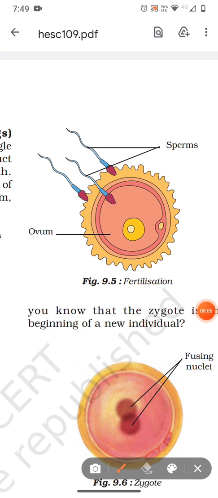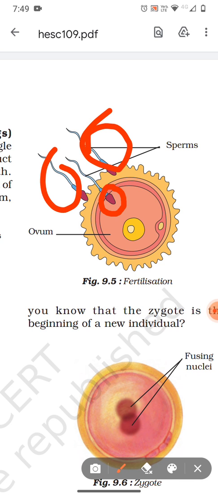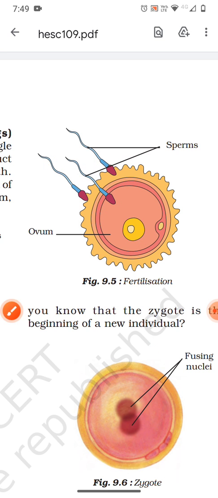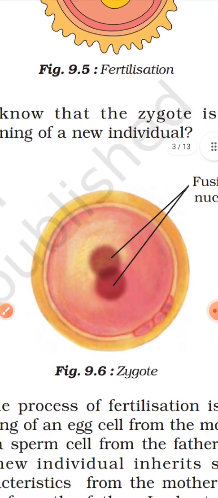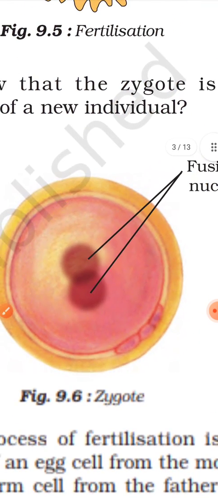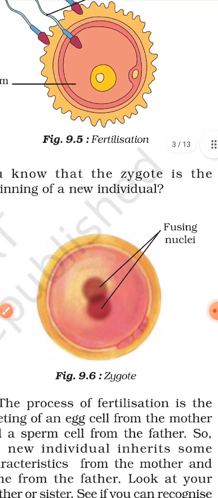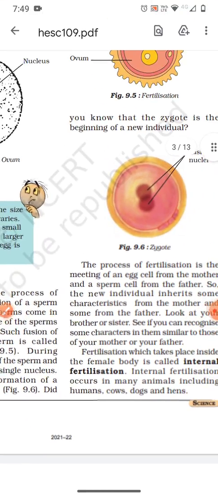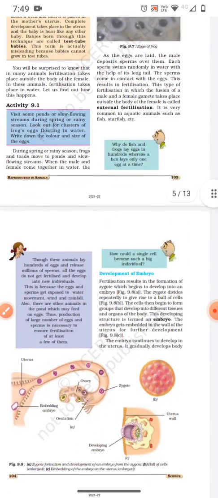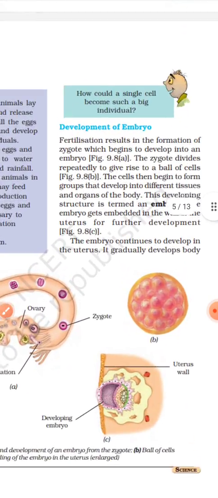Can you see the first one which is entering? That will fuse with the egg of the ovum. The rest of the sperms get degenerated, and the one which enters first is fused with the female ovum, and the two nuclei fuse and form a single cell zygote. As the zygote is formed, the next step is the development of the embryo.